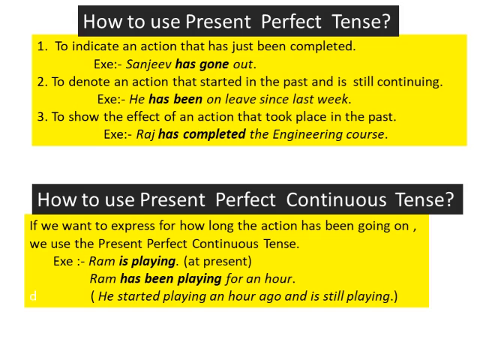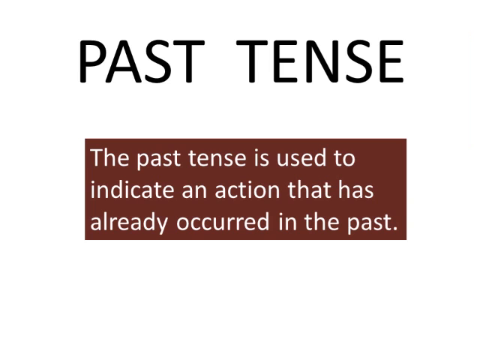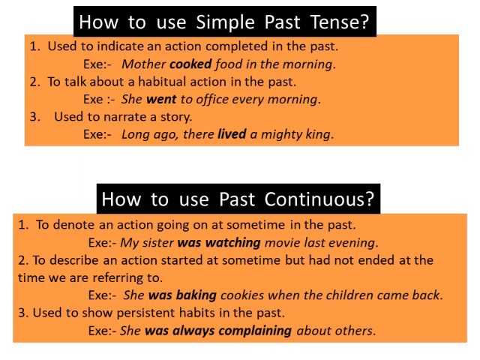Now let us move on to the next, that is past tense. What is past tense? Past tense is used to indicate an action that has already occurred in the past. But it has again four different kinds or four different forms as you have seen in present tense. So come to the first one, that is how to use simple past tense.